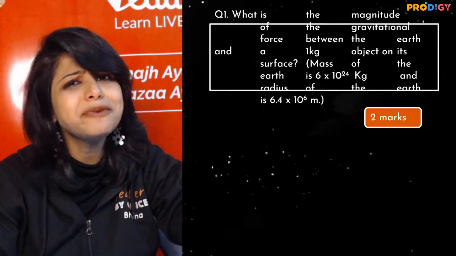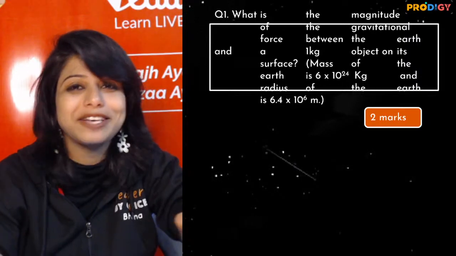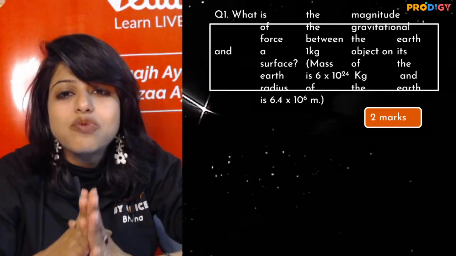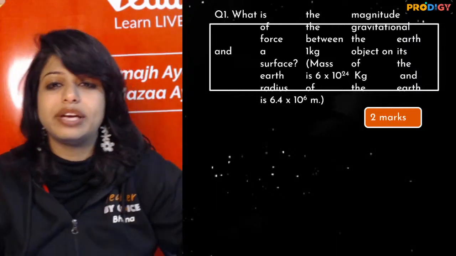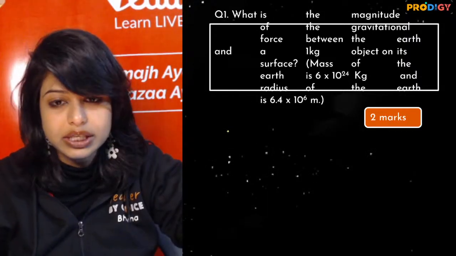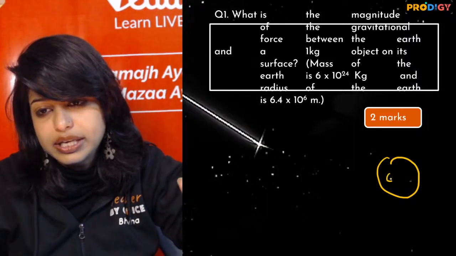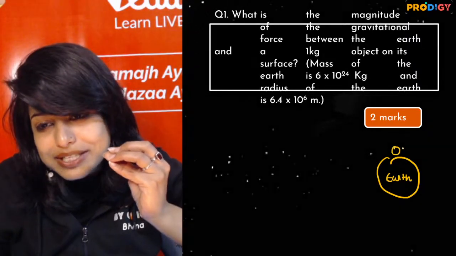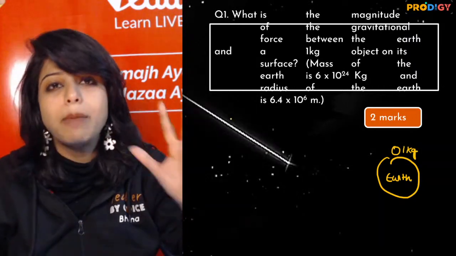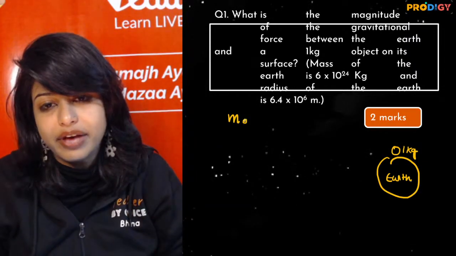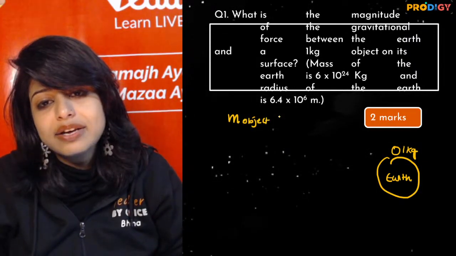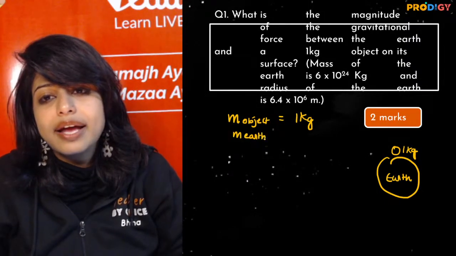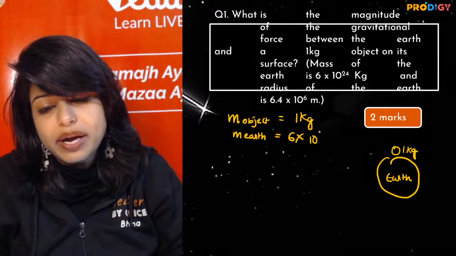Ma'am, how can numericals come in 2 marks? Son, anything can happen. You have to be prepared. Now what is the question here? What is the magnitude of the gravitational force between Earth and a 1 kg object? Mass of the object is given as 1 kg. Mass of Earth is also given as 6 into 10 raised to power 24 kg.